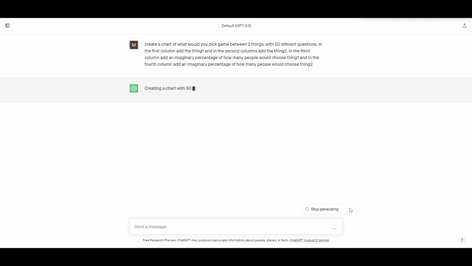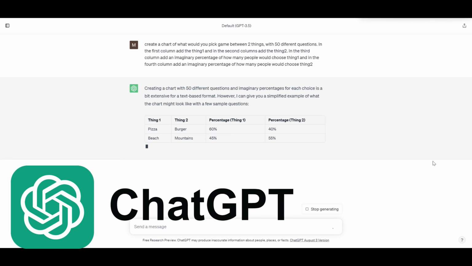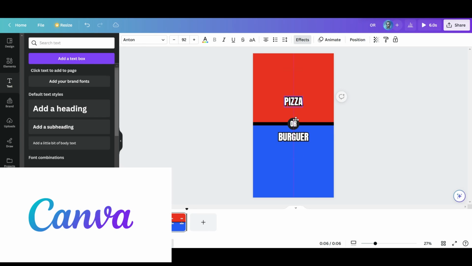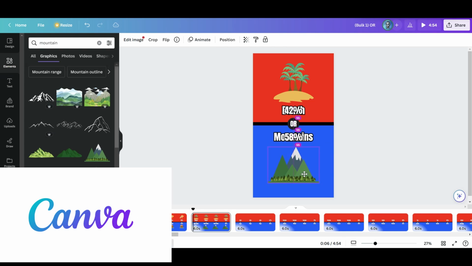The first tool is the popular ChatGPT. We will use it to create the questions and options. The second tool is Canva. We will use it to create the design of our video and then bulk create as many videos as you want in just a few minutes.